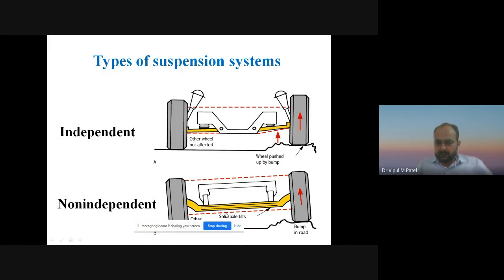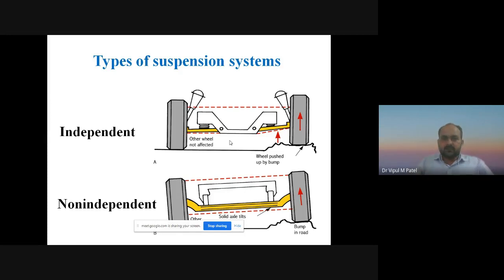But over here we are using the solid axle, so we can say that a bump in the road will come at the time of the vehicle ride. We can say that the solid axle will tilt, and that will affect the other wheel in the non-independent suspension system. And you can see the very big difference between this independent and non-independent suspension system.